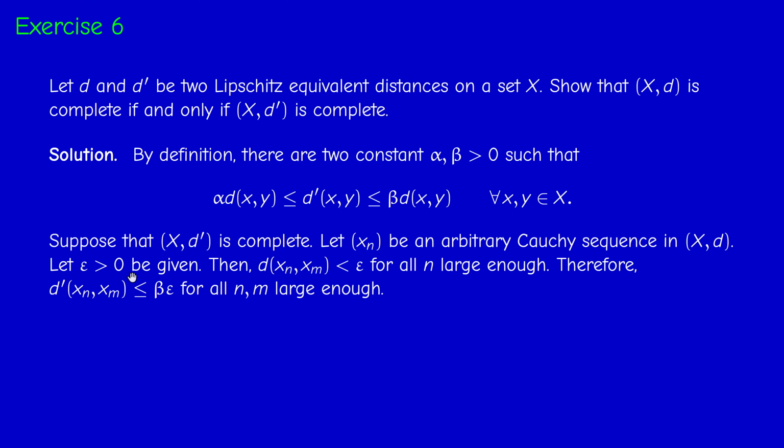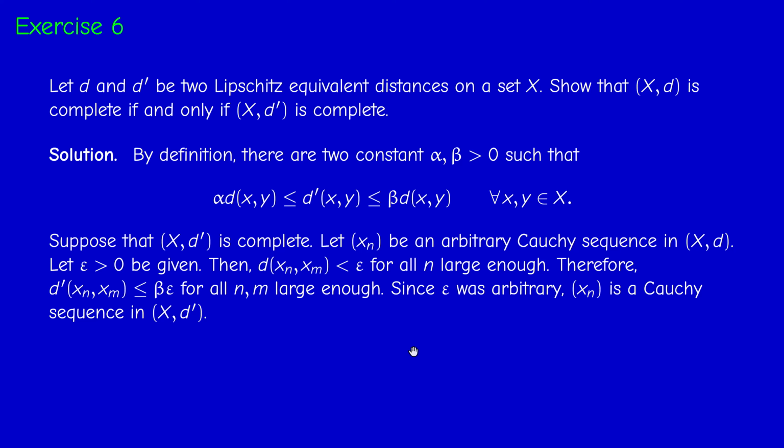This inequality means actually that xn is a Cauchy sequence for d prime, because if epsilon was arbitrary, then beta epsilon is arbitrary. If you wanted to have epsilon exactly here, then you should have taken, instead of epsilon here, epsilon over beta. That's the same thing. So don't worry if you don't get exactly epsilon, same thing.